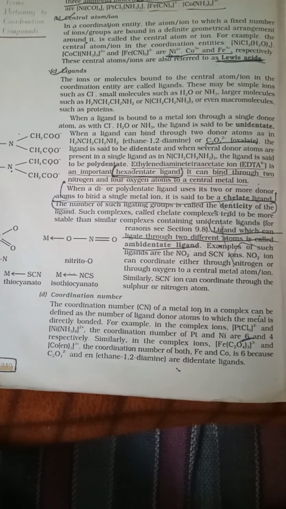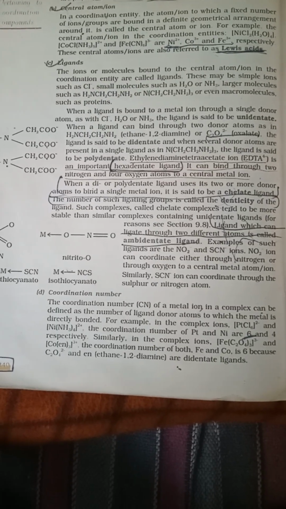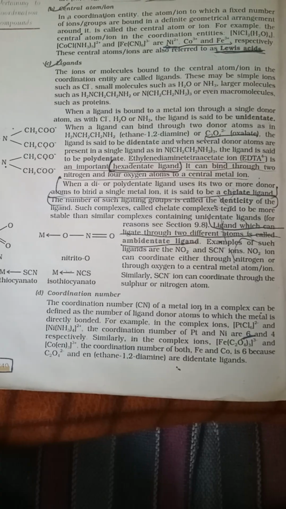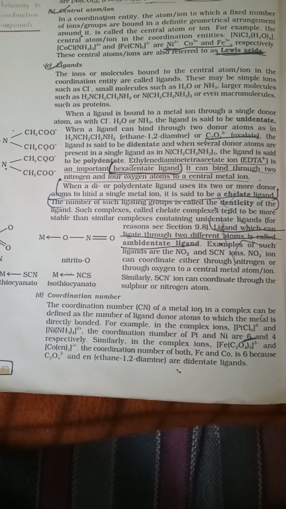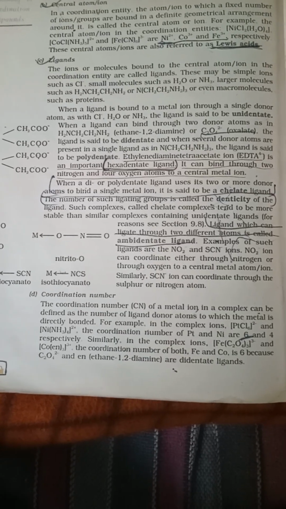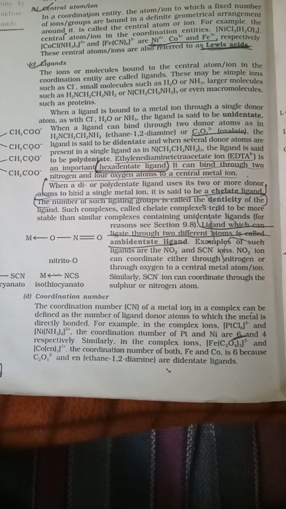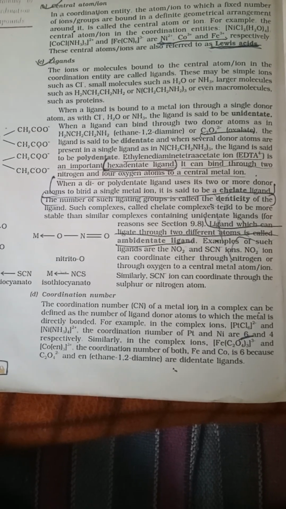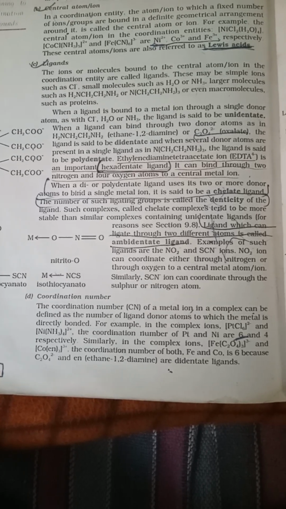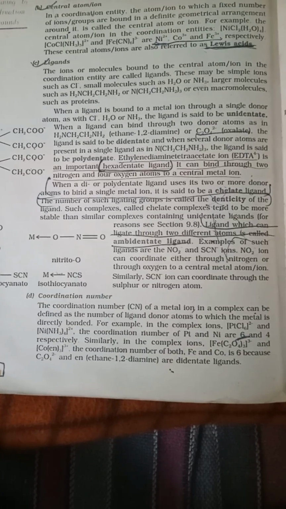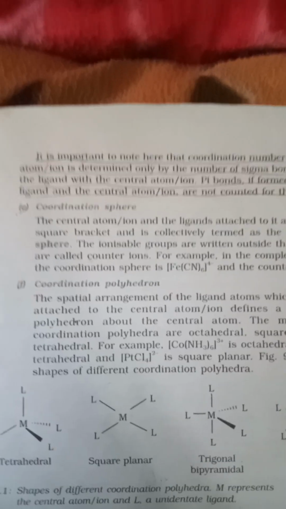The coordination number of a metal ion in a complex can be defined as the number of ligand donor atoms to which the metal is directly bonded. For example, in the complex ions [PtCl6]2- and [Ni(NH3)4]2+, the coordination numbers of Pt and Ni are 6 and 4 respectively. In the complexes [Fe(C2O4)3]3- and [Co(en)3]3+, the coordination number of both Fe and Co is 6 because C2O4 2- and ethane-1,2-diamine are bidentate ligands.